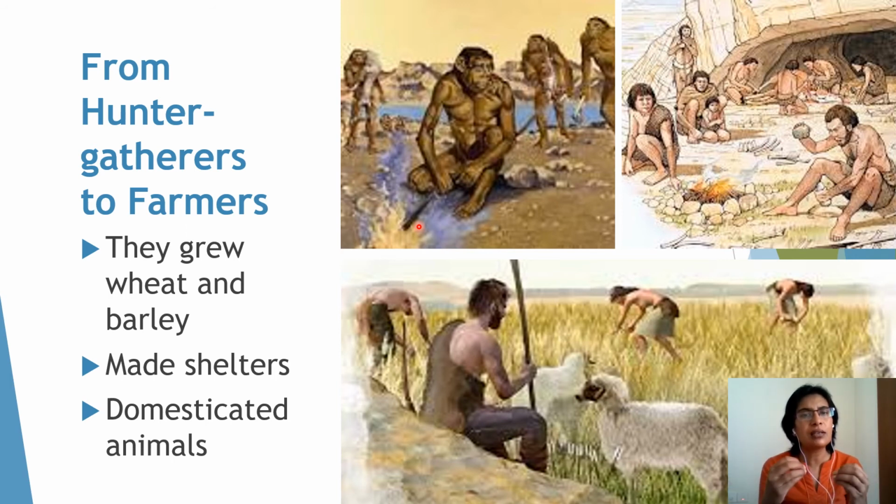So he started growing crops like wheat and barley. Can you see that they're all harvesting whatever they have grown? And he also made shelters, not only the caves, because there were many people, right? So he would have learned how to make houses using sticks and hay. All this he would have used to make shelters to live in.